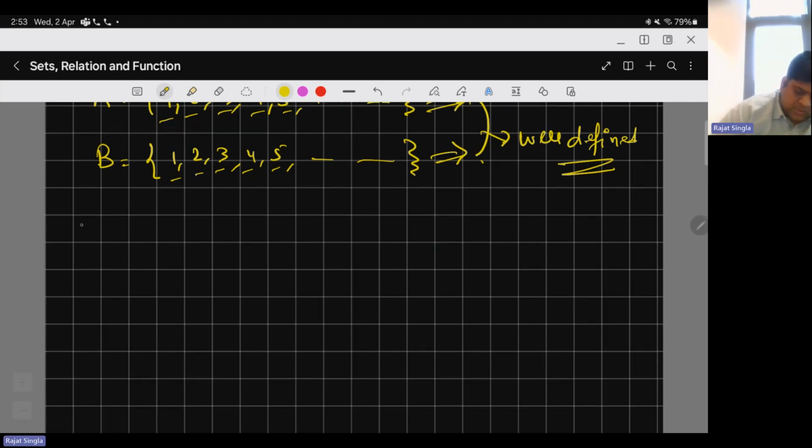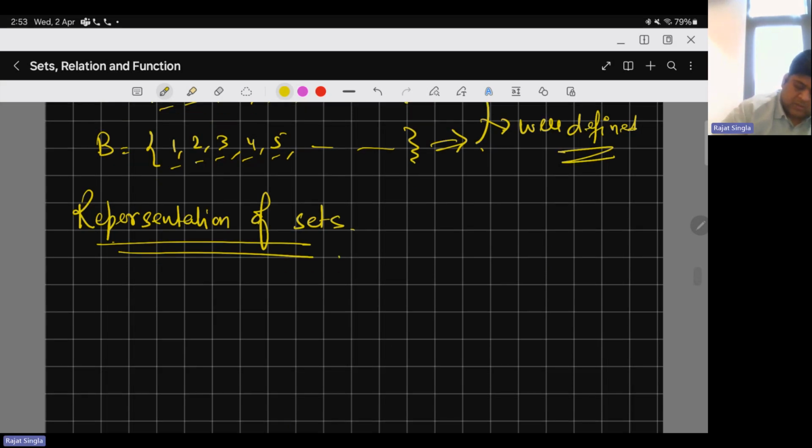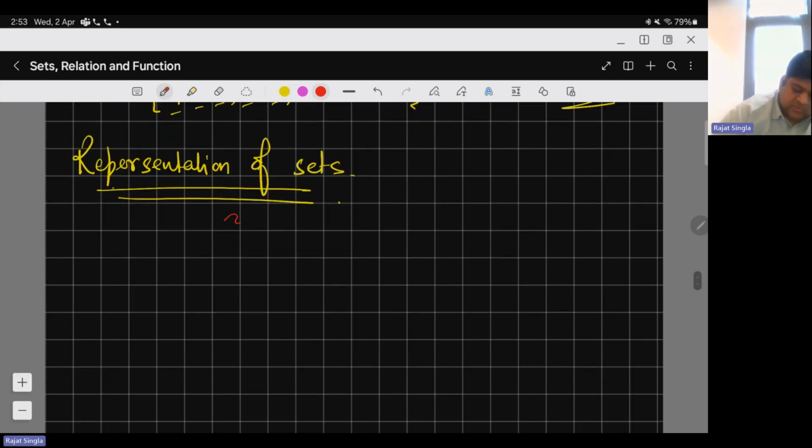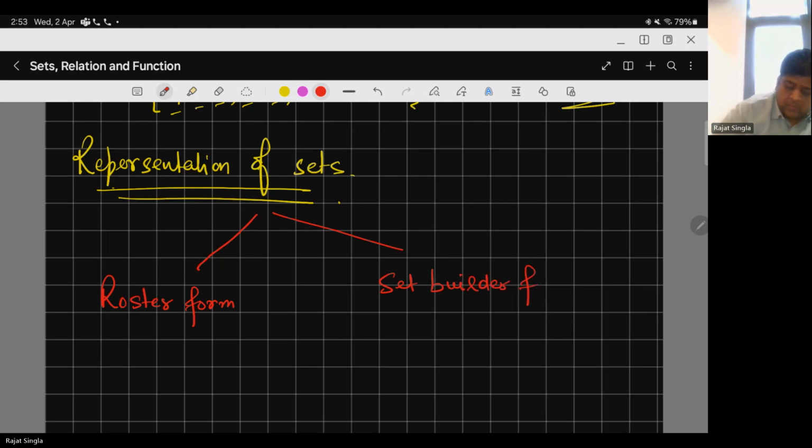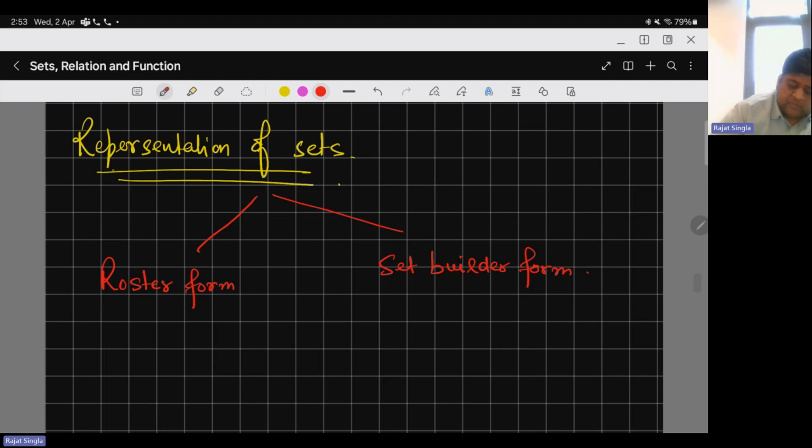Now we'll see the representation of sets. There are two kinds of representation. Number one is roster form, and the other is set builder form.